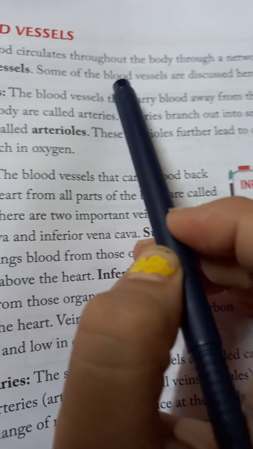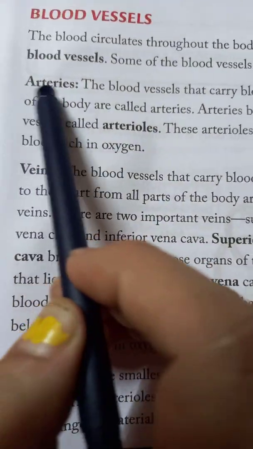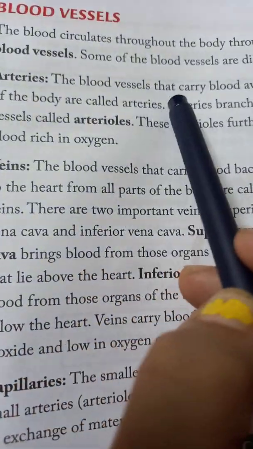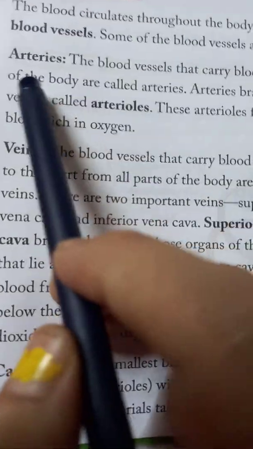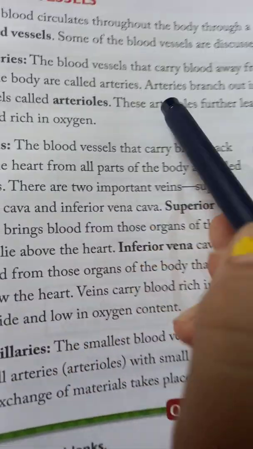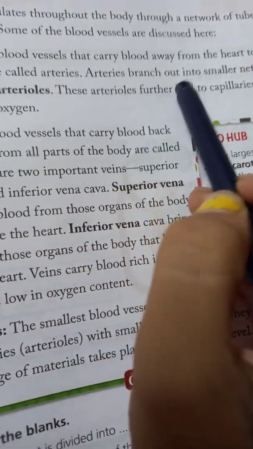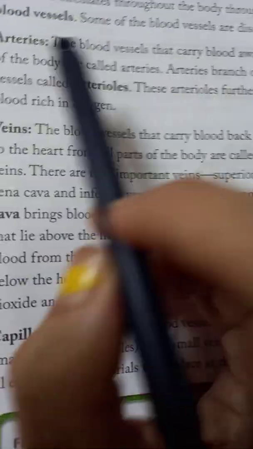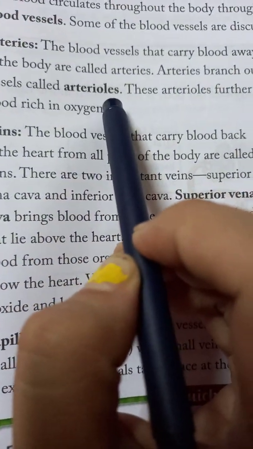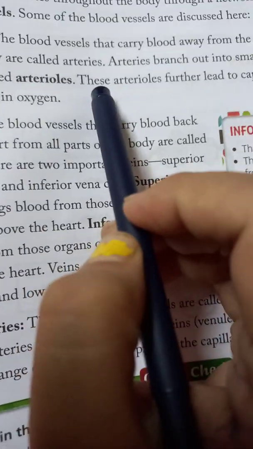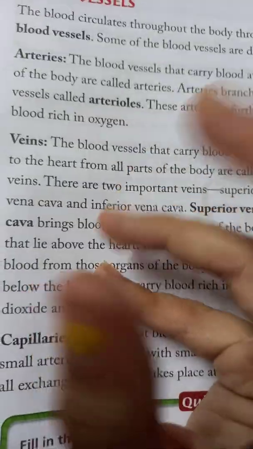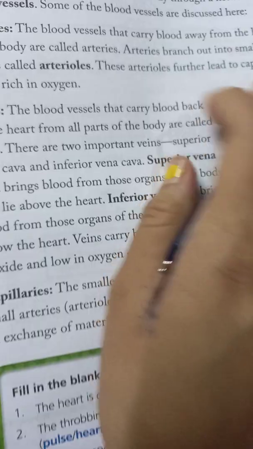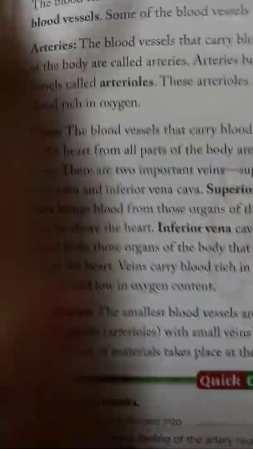Some of the blood vessels are discussed here. Arteries. The blood vessels that carry blood away from the heart to different parts of the body are called arteries. Arteries branch out into a smaller network called arterioles. These arterioles further lead to capillaries. They carry blood rich in oxygen. So arteries basically carry blood which is rich in oxygen.